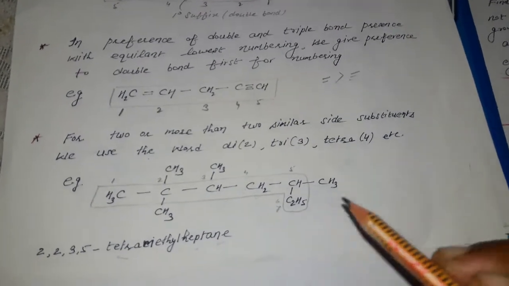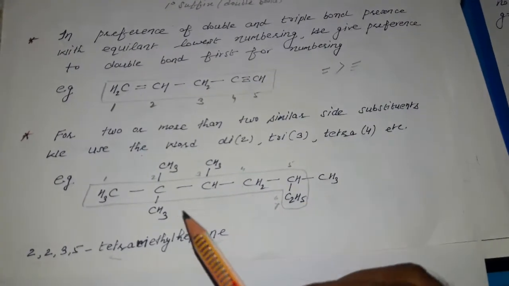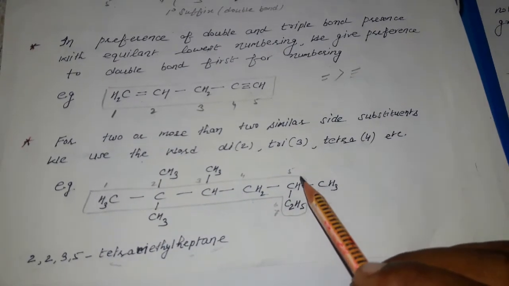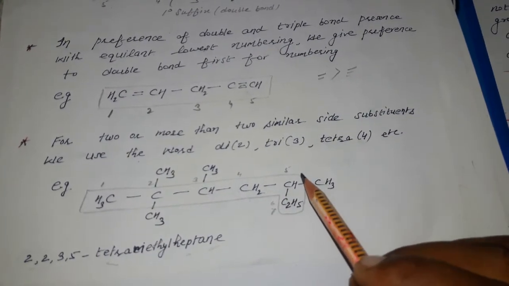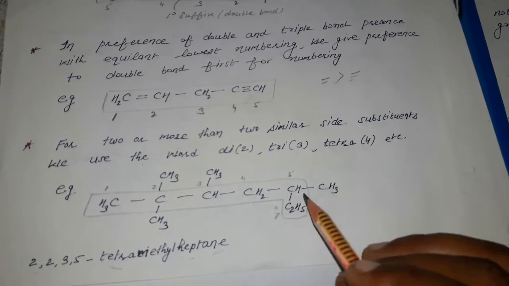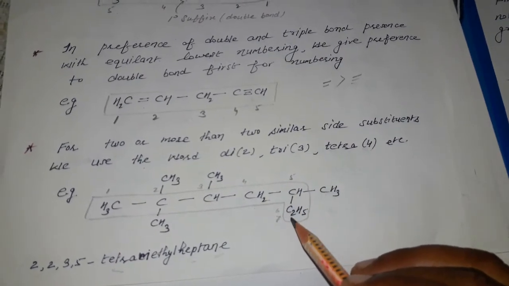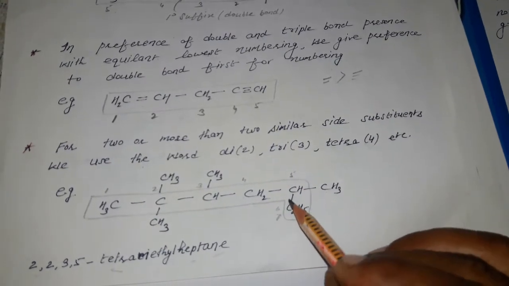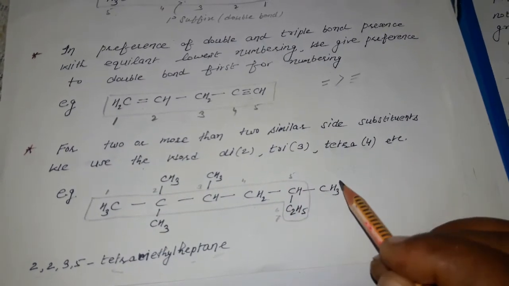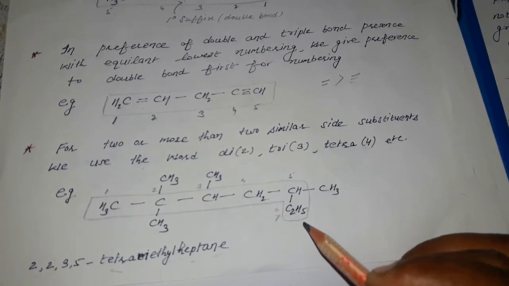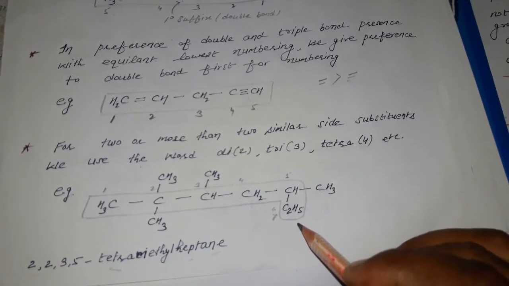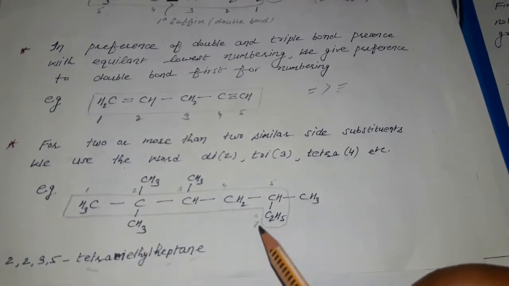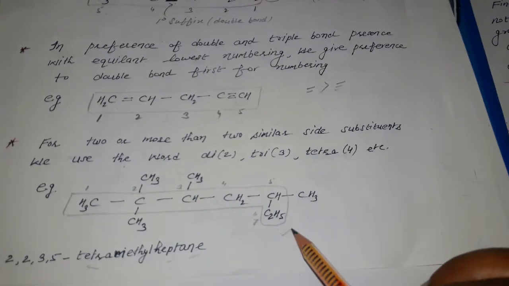One more rule I am telling in this one: you have to choose the continuous chain. Continuous chain means you don't take the end and add this carbon, because that carbon chain is including two carbons, so the longest path is this one. Okay, not this one, and if you choose ethyl as a substituent, that will be incorrect. So this is the selection of chain. Okay, this is an important point.